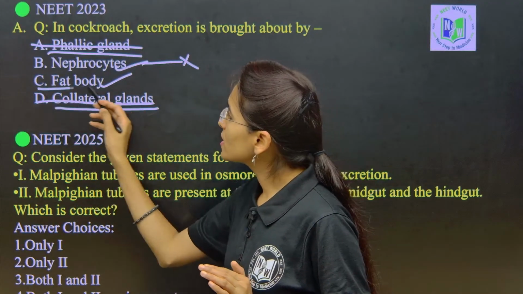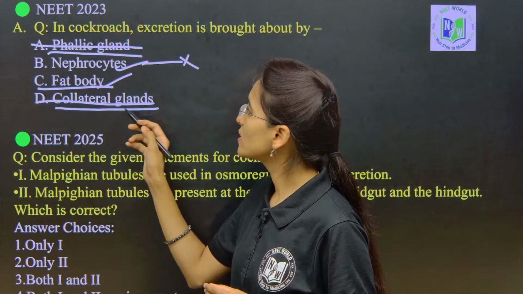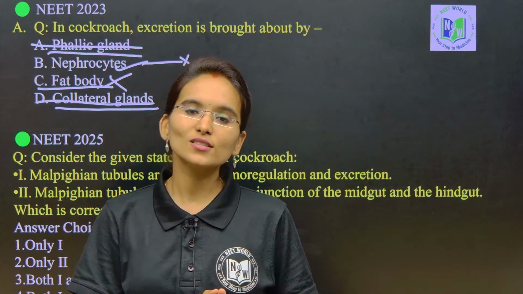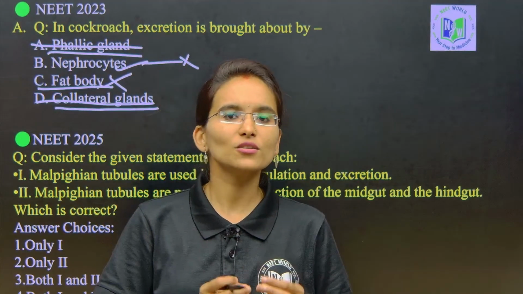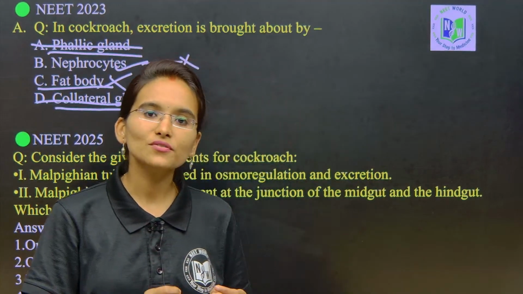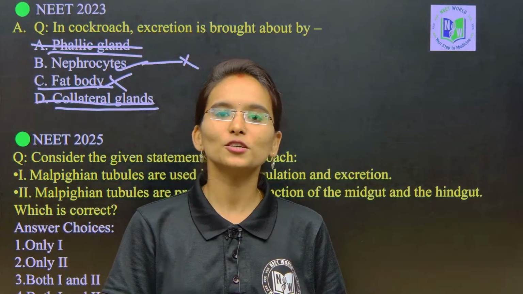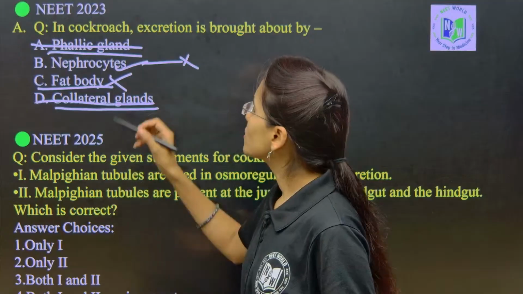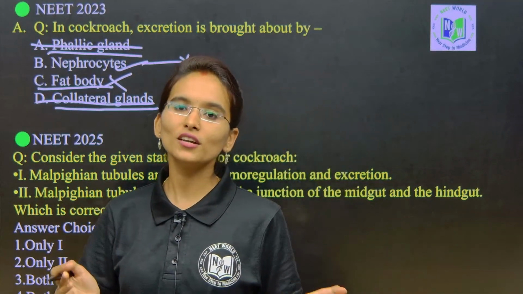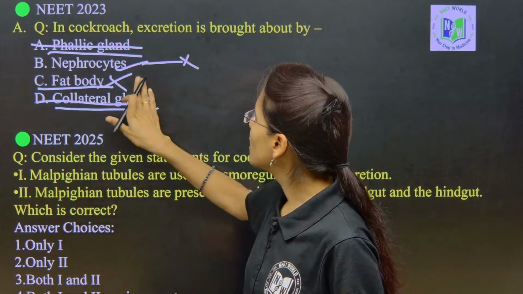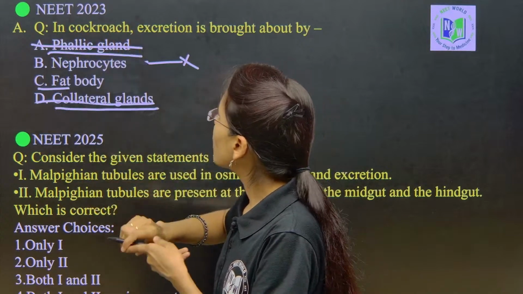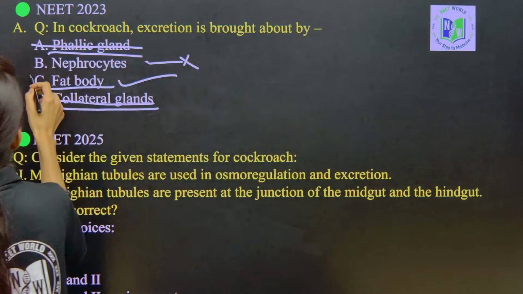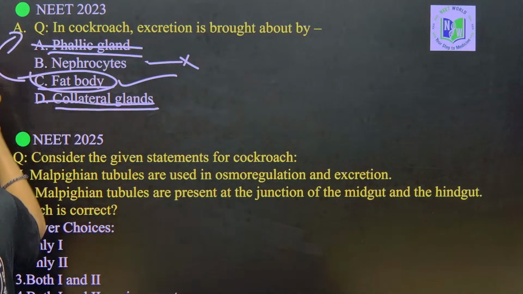The next option is option C, fat bodies. The fat bodies contain special cells called corpora adiposa, which store the uric acid for the lifetime, and later it is excreted. That is called storage excretion. So nephrocytes will maintain the hemolymph balance, and fat bodies are involved in the excretion of the uric acid. So this will be the right option for this question.